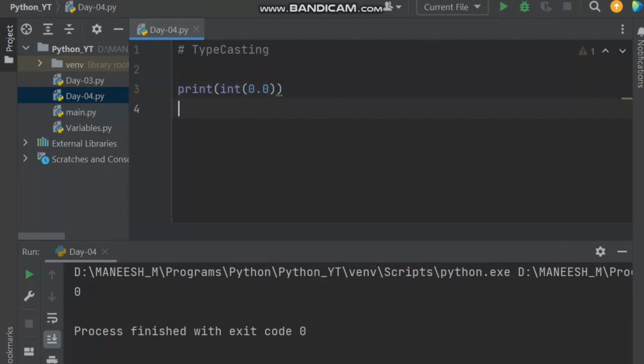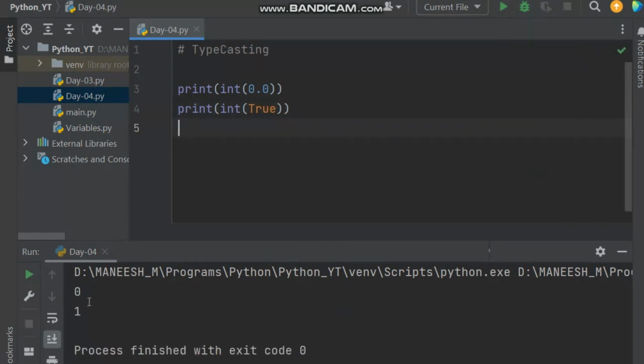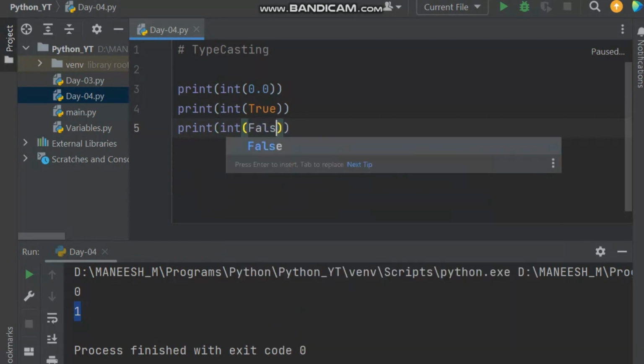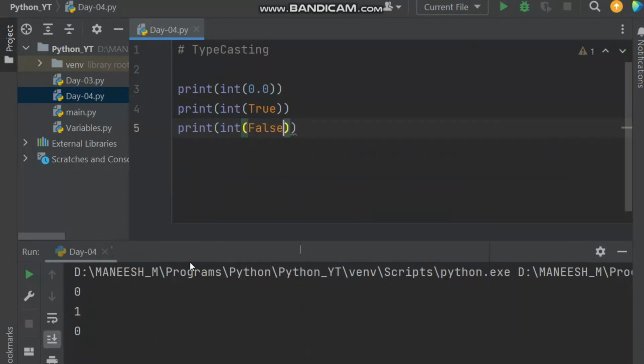In the same way, you can convert print int of true. You know that true value will be 1 by default, so the integer value for true is 1. In the same way, if you convert false, we'll get 0, right? False is nothing but 0 in programming. You can use false in programming for conditional statements while defining your conditions or functions. As we already discussed, we'll be using these kinds of statements for conditional statements and loop statements in the further sessions. Don't worry about it for now.